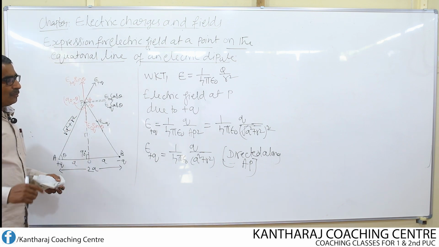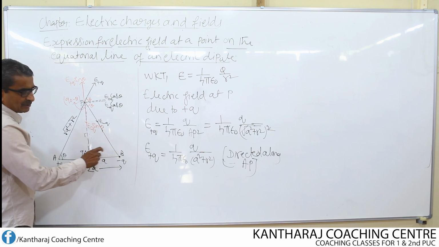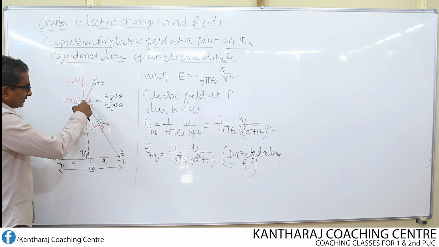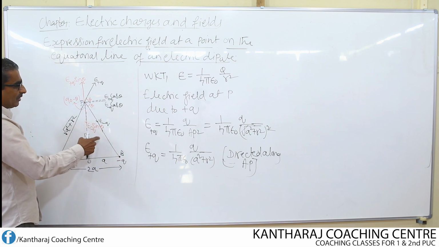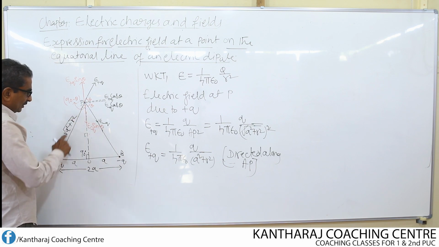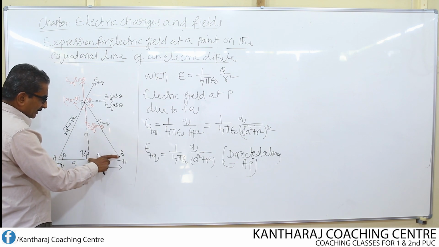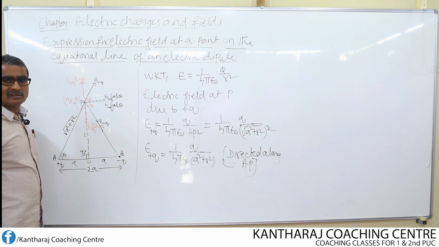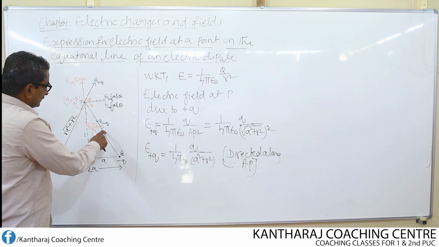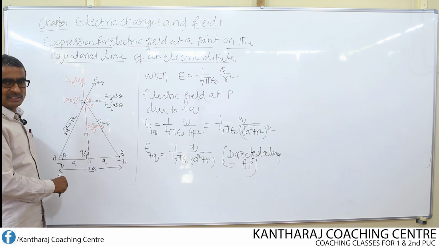Similarly, now what will be the electric field at the same point P due to the negative charge? It is one and the same because this distance is also the same. According to Pythagoras theorem, what is BP? BP is equal to AP. Both these sides are one and the same. This side is also equal to A, this side is also equal to R. So these two are similar triangles. Therefore this side is equal to this side, and this is a common side for both the triangles.